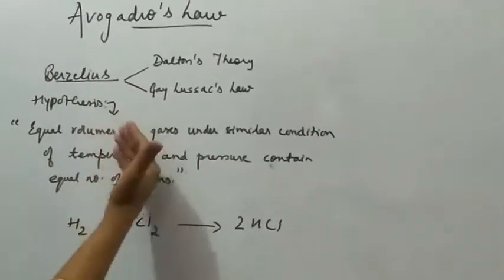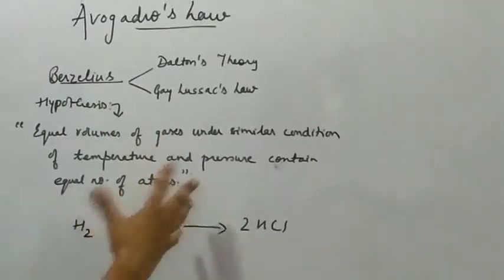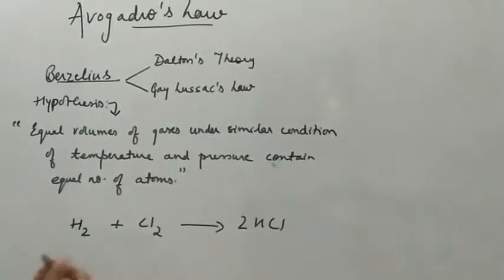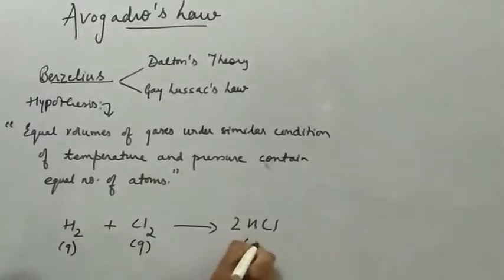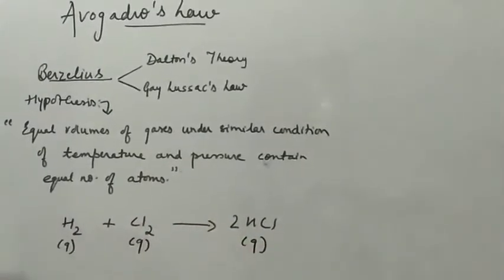Now we are going to apply this to a chemical reaction. Here hydrogen and chlorine are gases, and HCl is also a gas.